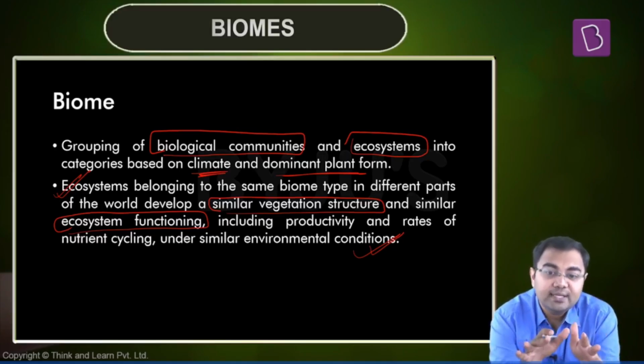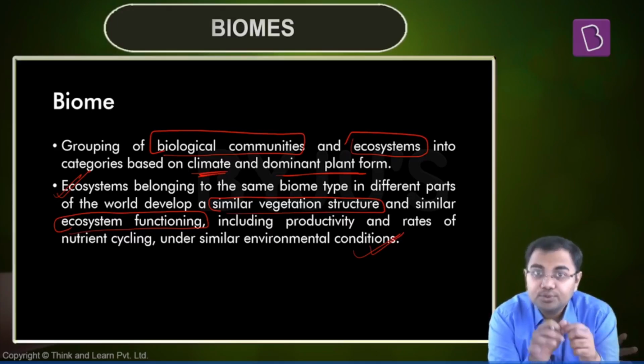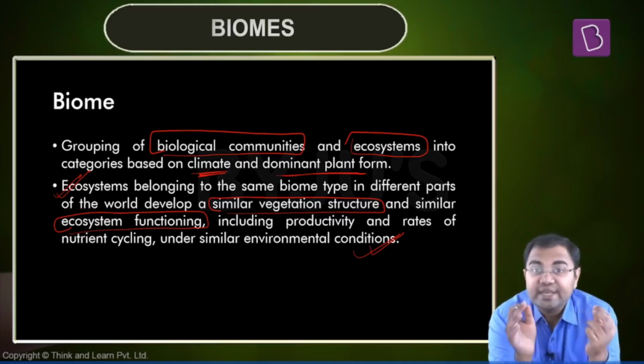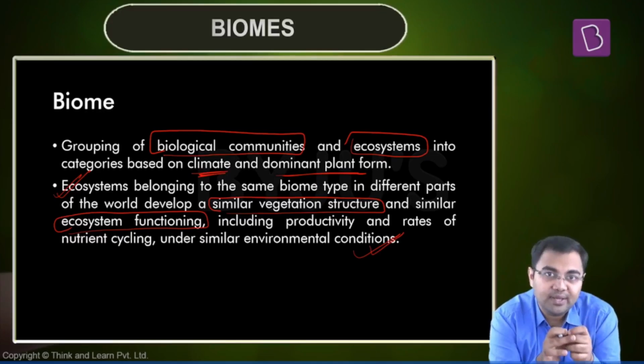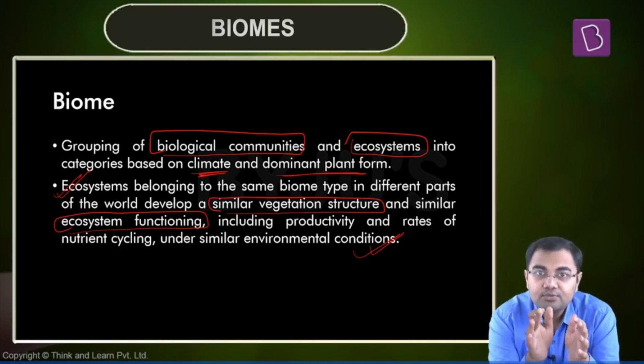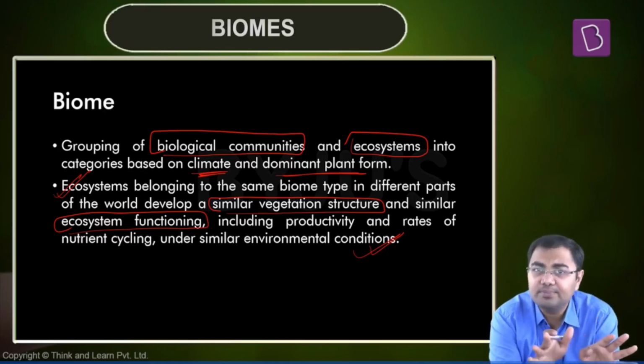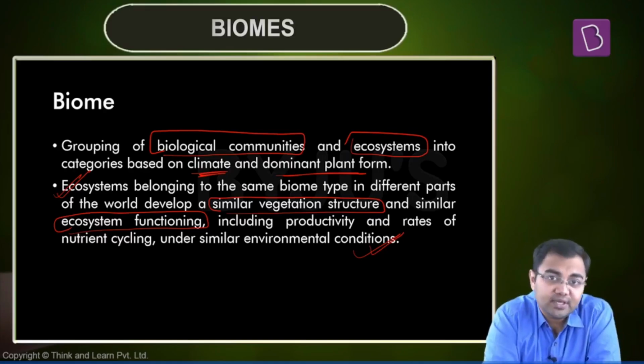So you have to understand that the meanings of all these terms have to be very clear in your minds. The definitions have to be very clear in your minds. The examples have to be very clear in your minds. So when you do this, you will be able to crack such a question simply. There will be no problem that you will face here.